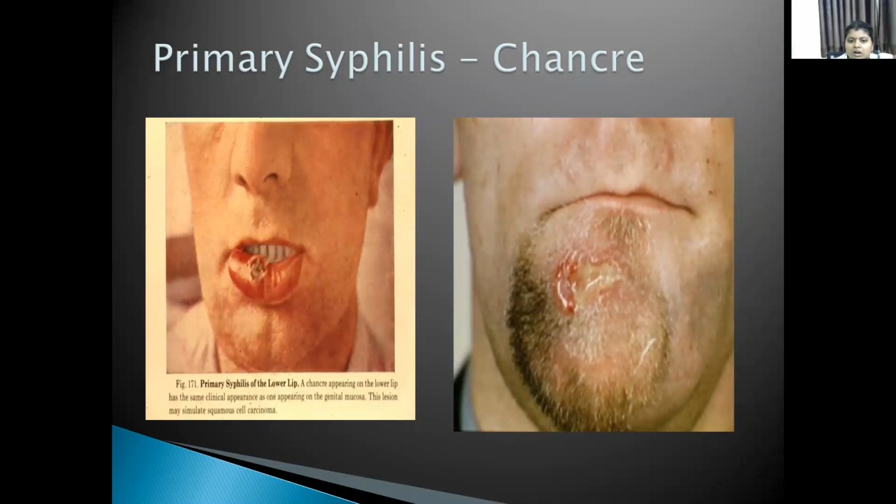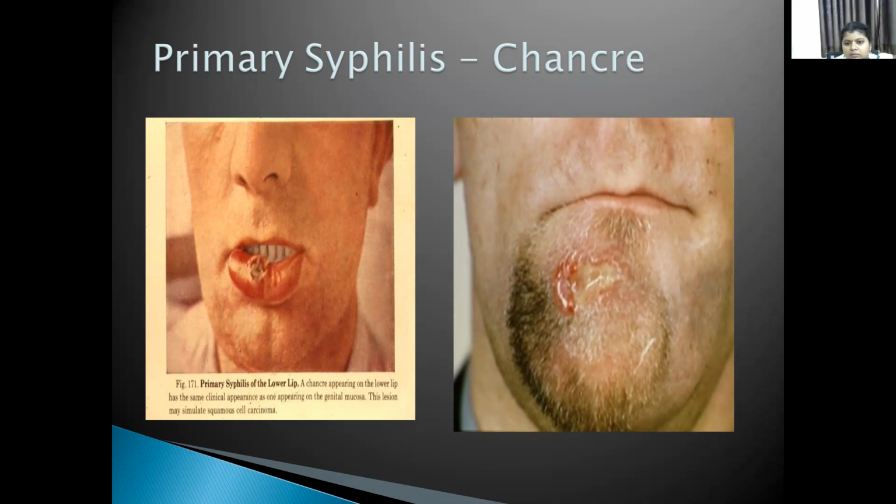Because John Hunter was the person who introduced this organism on himself experimentally, and explained about the evolution of the disease. That's why it's also called Hunterian chancre.